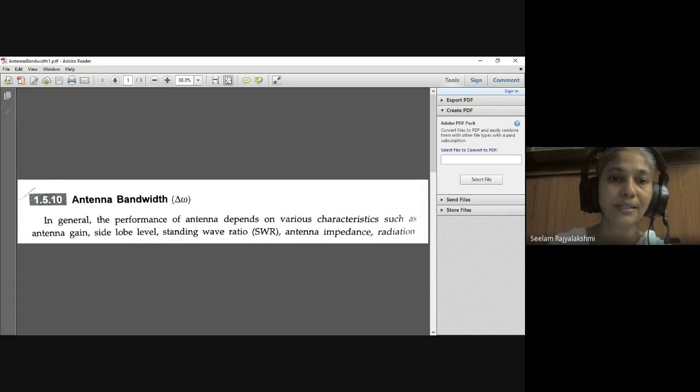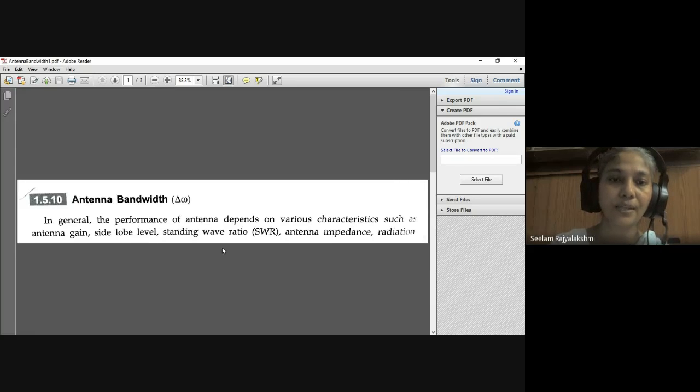Now let us see standing wave ratio. But before that, let us see the antenna impedance. So what is antenna impedance? In a transmission line, impedance is the ratio of voltage to current. Z equals voltage divided by current.